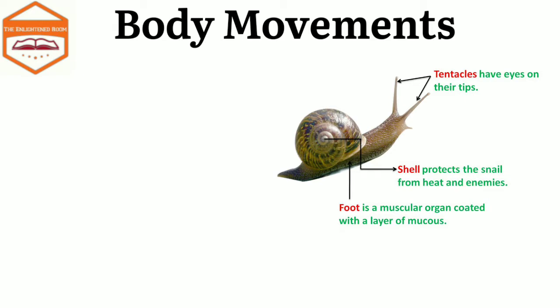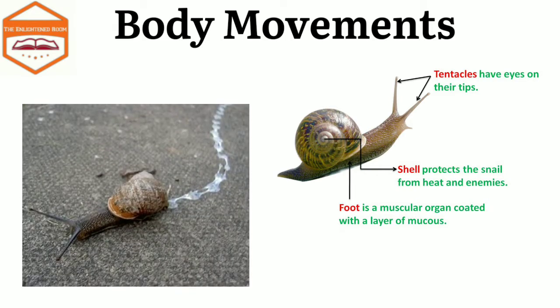The snails have a large flat foot made up of strong muscles, and the foot produces a slimy substance called mucus, which reduces the friction between the foot and the ground surface. The muscles of the foot enable the snails to move forward, and a trail of mucus is left behind when the snails crawl. The shell does not help in moving from one place to another. It has to be dragged along.